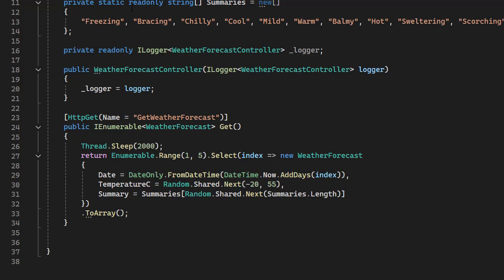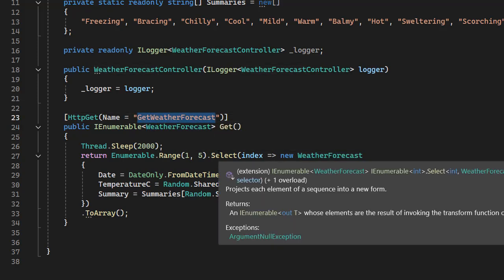Whenever I send any request to this controller, that request always goes through the API rate limit middleware of the concurrency policy, and whatever request is successfully accepted by the rate limiter moves forward to get weather forecast.